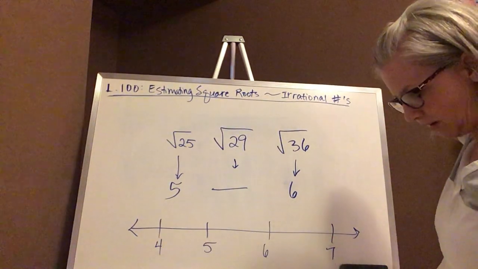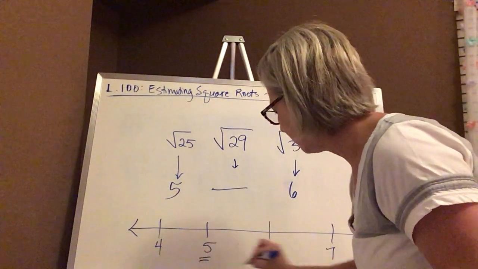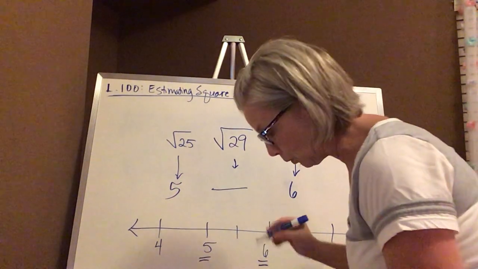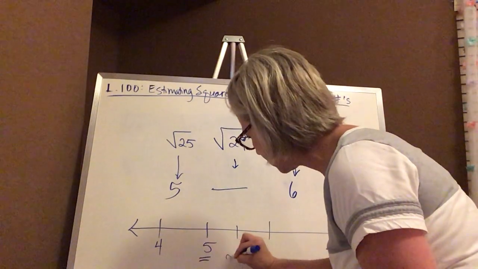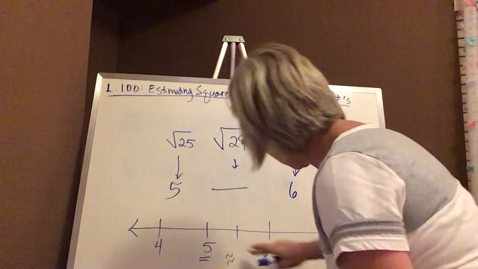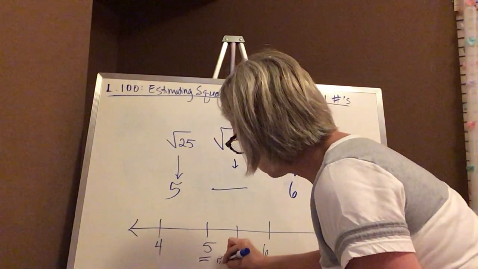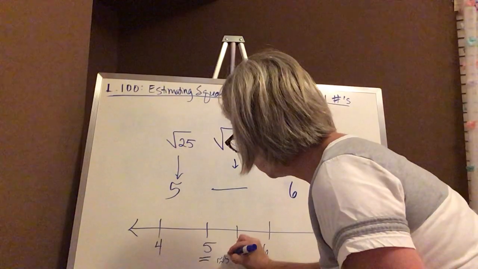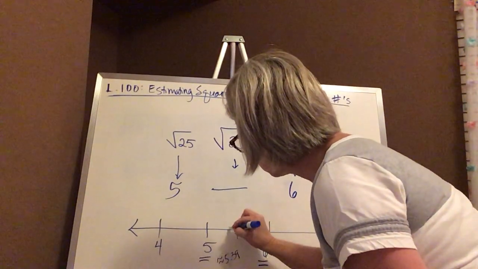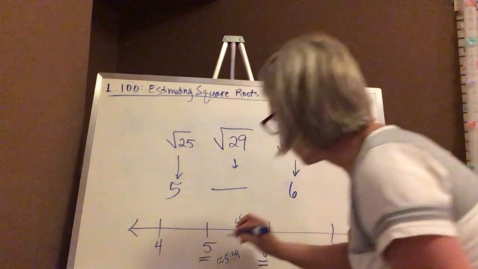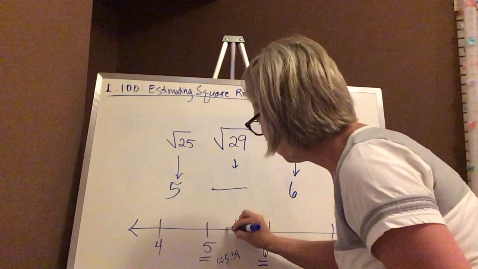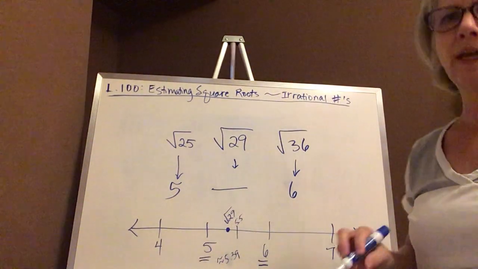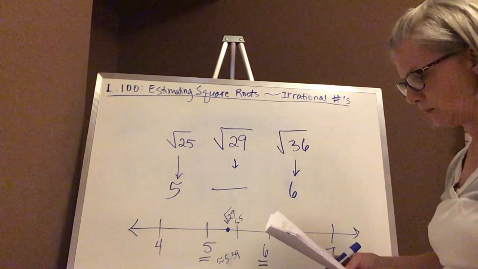Okay, so I've got my number line out here. So it's in between 5 and 6 somewhere, and here's a half mark. The square root of 29 ends up being approximately 5.39. These little squiggly lines mean approximately. And this is 5.5 right here, that's halfway in between. So it's about right here. That's the square root of 29. Okay, and we'll talk a little bit about that in just a moment.